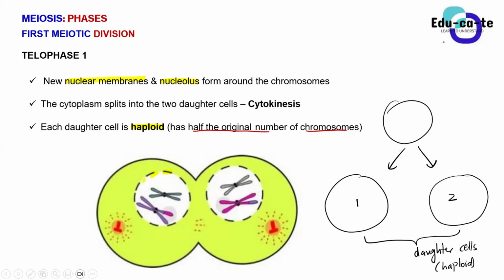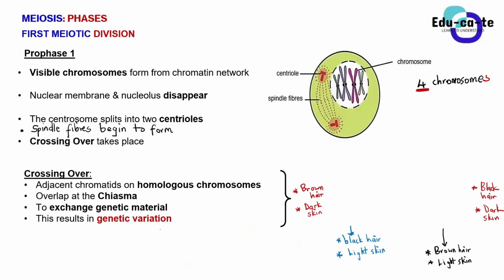Okay, so for us humans, we know that the original somatic cell, the original body cell of a human being, consists of 46 chromosomes. So that is the original number of chromosomes. After meiosis takes place, we are going to have 23 chromosomes. That's half of 46. But haploid simply means that the daughter cell now has half the original number of chromosomes.